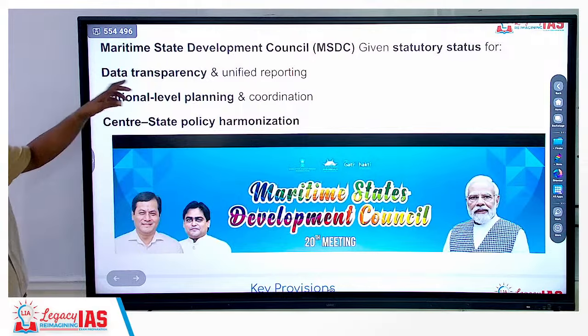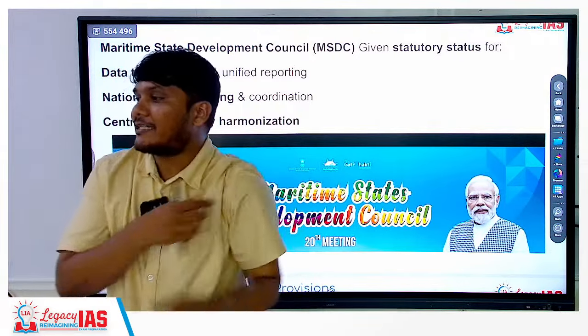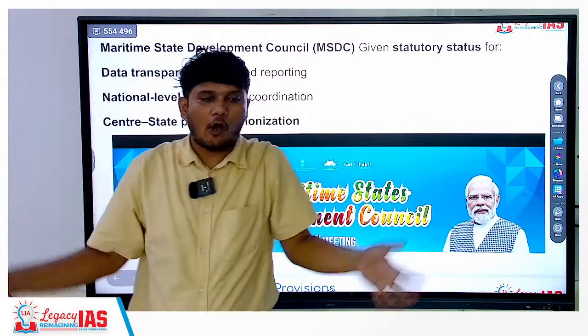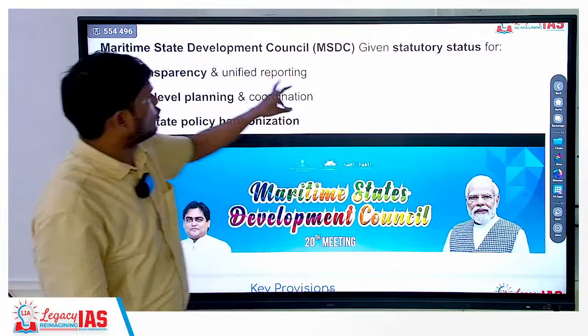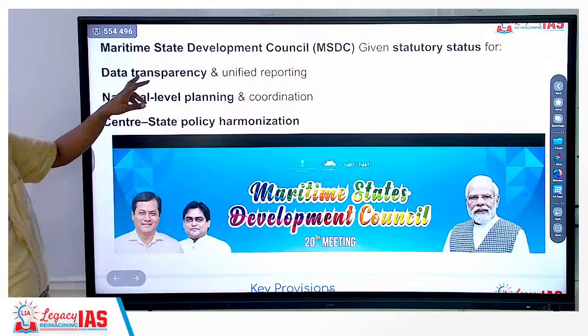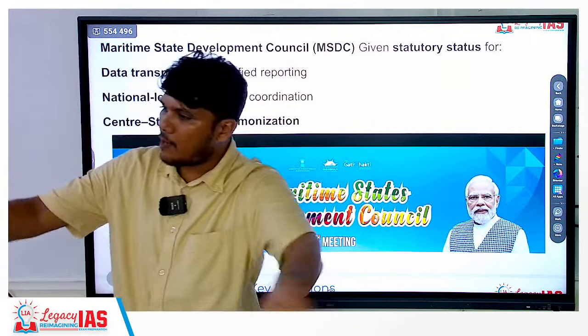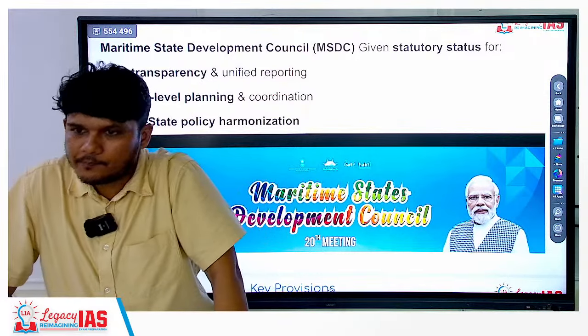Data transparency and unified reporting means you will have a centralized system which will provide all the data of all the ports together at one place, which will lead to unification of reporting, and also data transparency. Every port will know data about every other port through one single source of centralized authority. Okay?